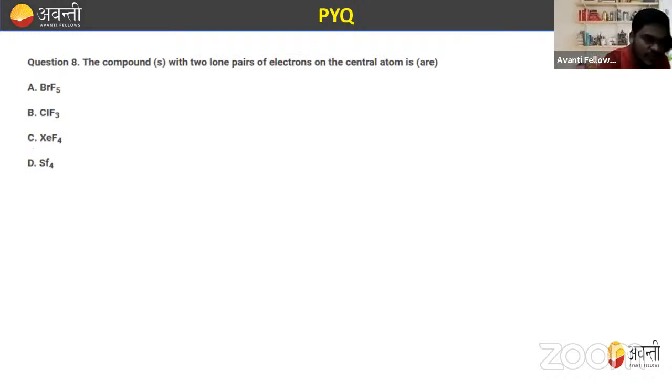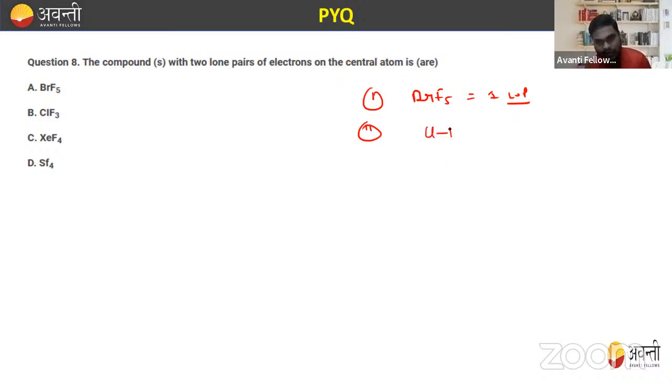Okay, now let's move to the next question. Identify the compound with two lone pairs of electrons on the central atom. So first identify the compound having two lone pairs of electrons at the central atom. If I'm talking about BrF5, we already discussed that it has only one lone pair. In the previous question itself, we drew the diagram for this.